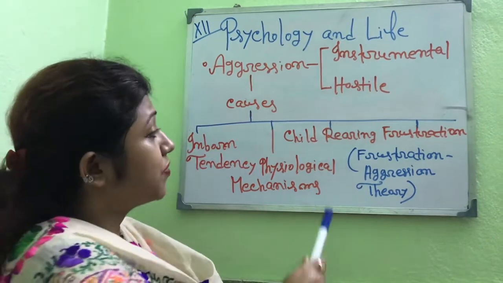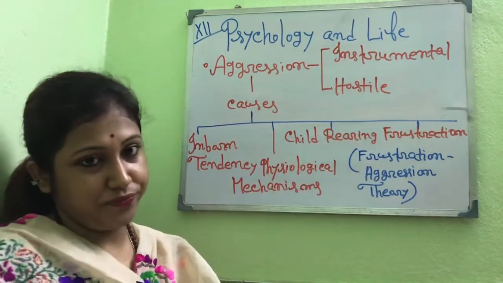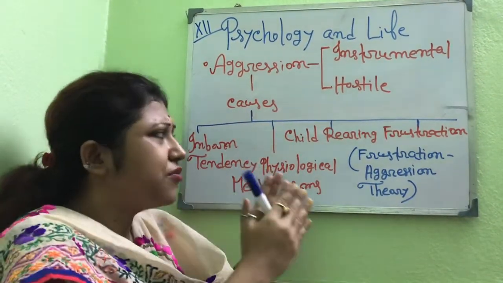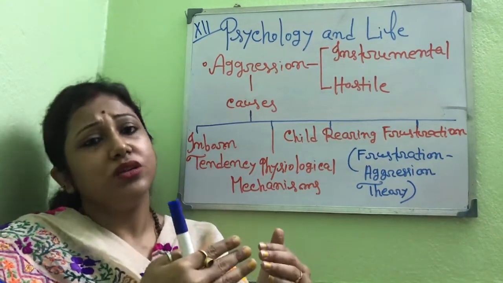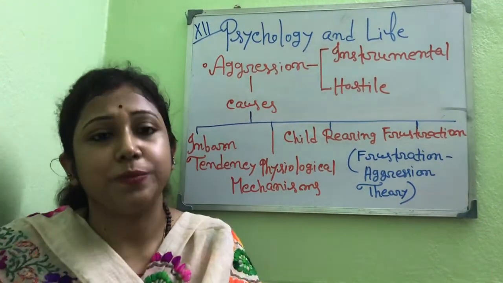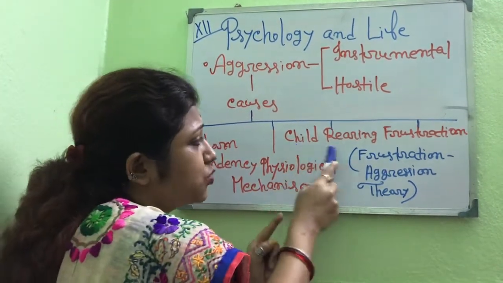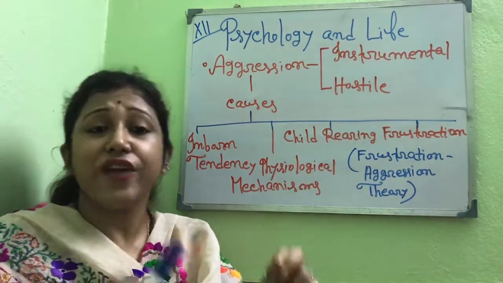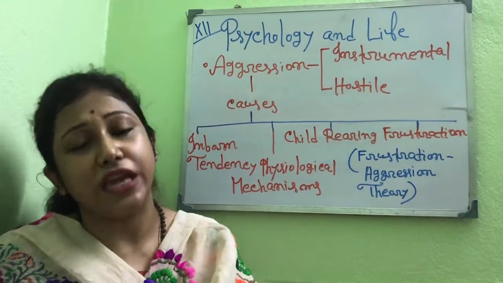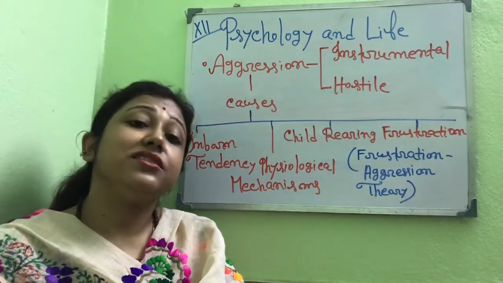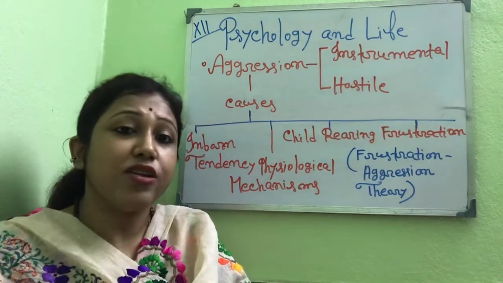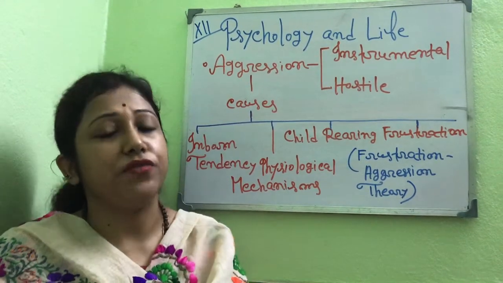Now, next is child rearing. In child rearing, how the individual is brought up is very important for our behavior. A child imitates and observes their parents' behavior.